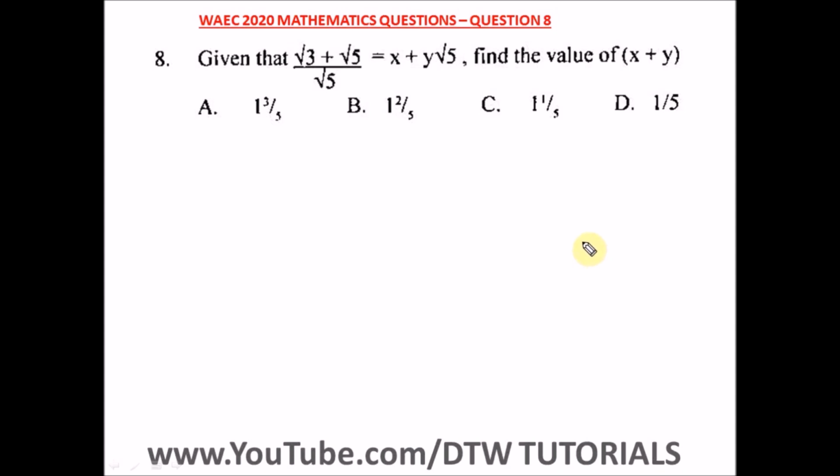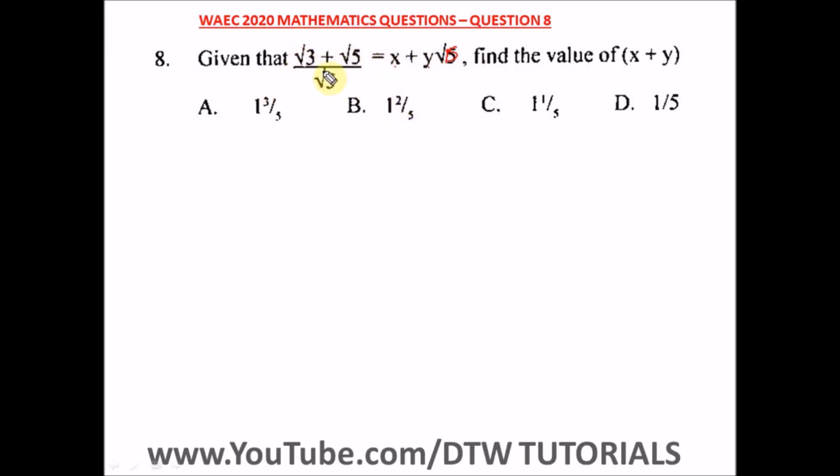Question 8 of the WASSCE 2020 Mathematics Past Question, that's a WAEC 2020 exam. It says, given that the root of 3 plus the root of 5, divided by the root of 5, is equal to x plus y. Root of 5, this is supposed to be root of 15. Find the value of x plus y. So we have to simplify this, then we'll take out the value of x and y.